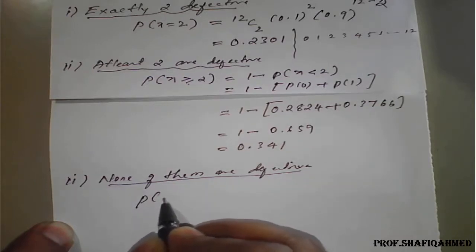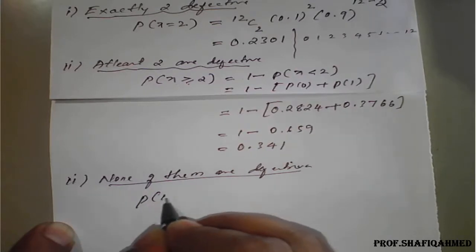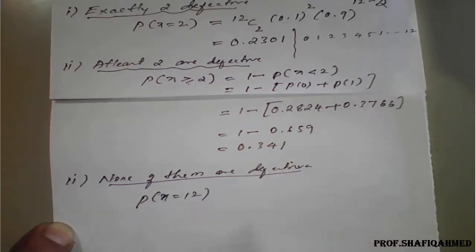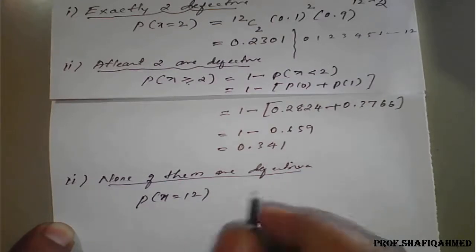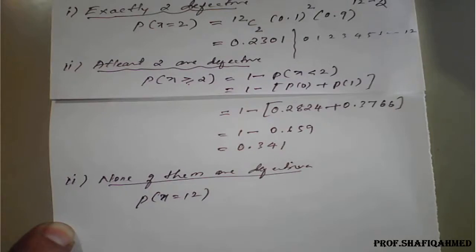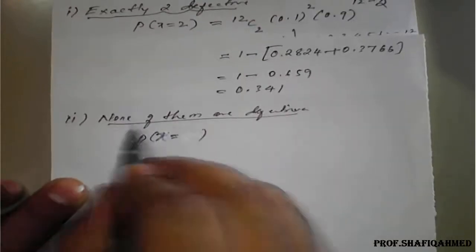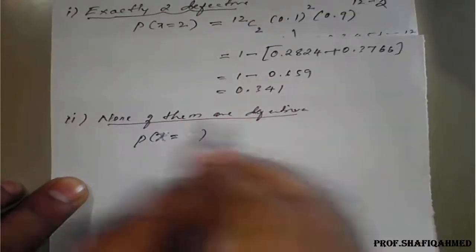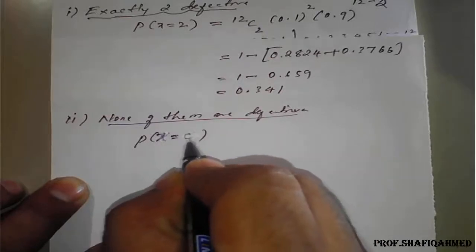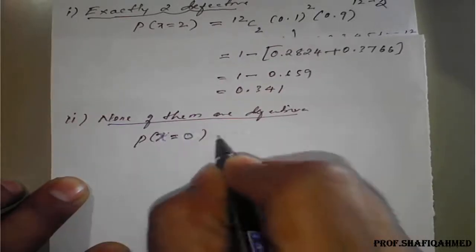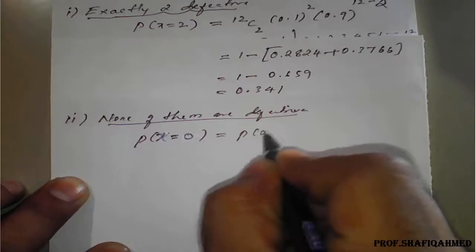So none, no defective means it will be 0. So x value will be 0, that is nothing but p of 0.